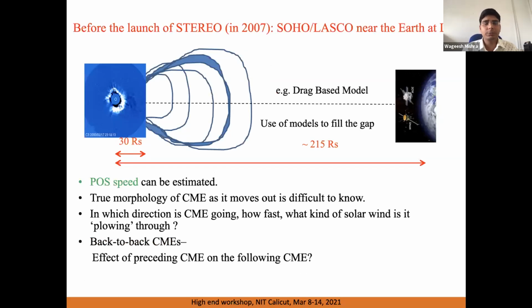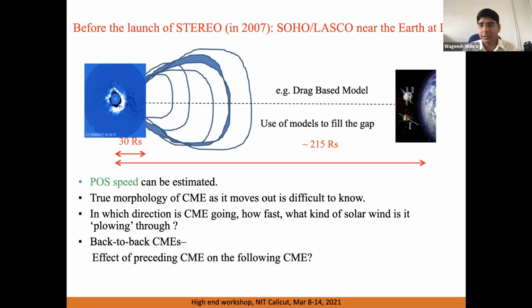Actually, CME research was revolutionized because of the launch of the STEREO mission by NASA in late 2006. So it started giving observations from 2007. Before that, we had a mission called SOHO-LASCO, the Solar and Heliospheric Observatory by NASA, launched in 1995. So what was it basically doing?